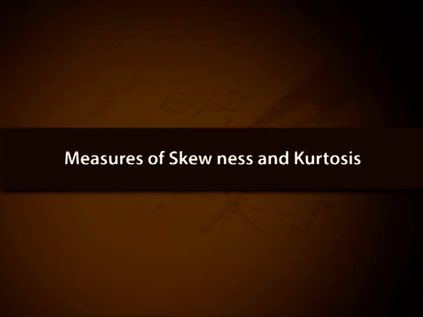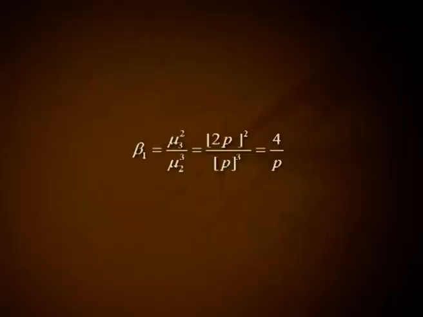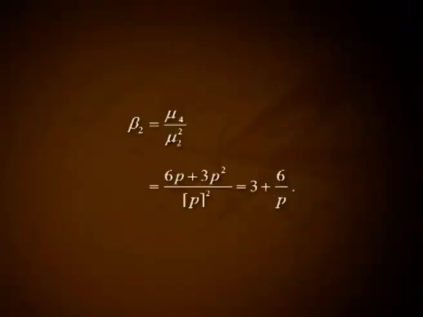Measures of skewness and kurtosis. Measure of skewness beta 1 equals mu 3 square by mu 2 cube, that is equal to (2p) all square by p cube, that is equal to 4 divided by p. Measure of kurtosis beta 2 equals mu 4 by mu 2 square, that is equal to (6p plus 3p square) divided by p square, that is 3 plus 6 by p.